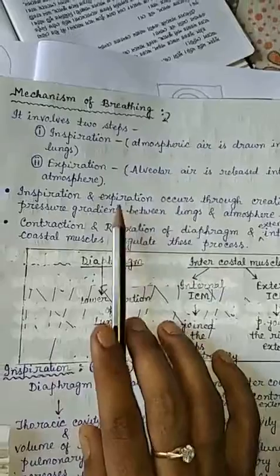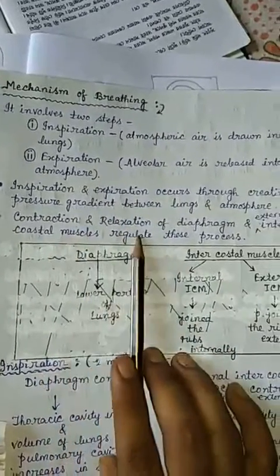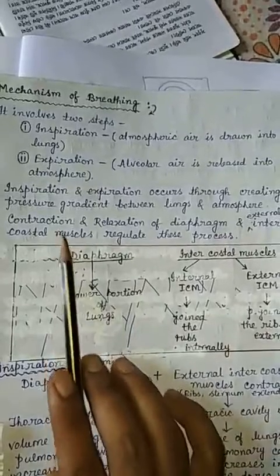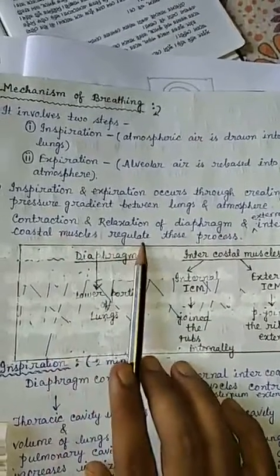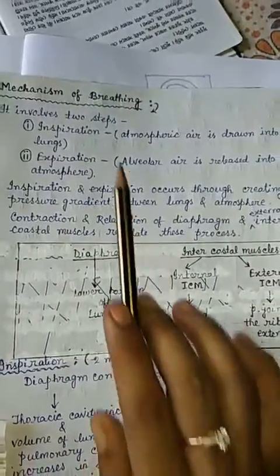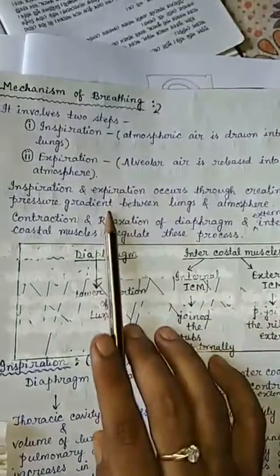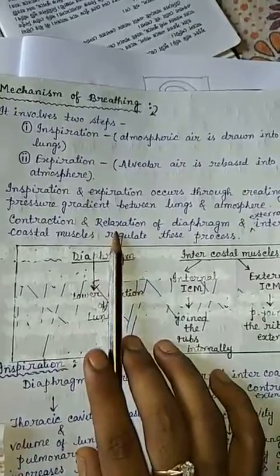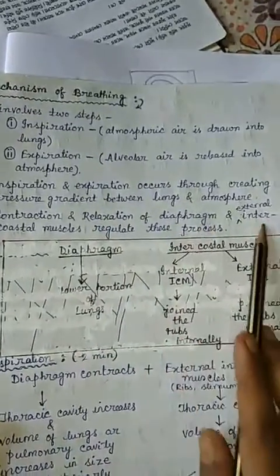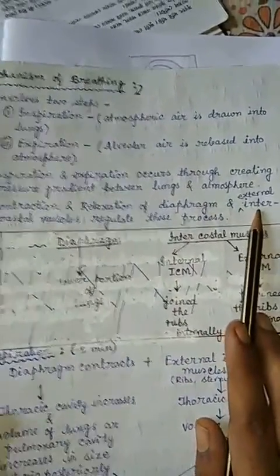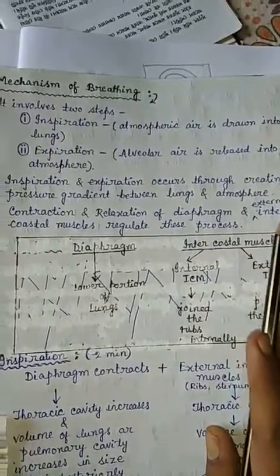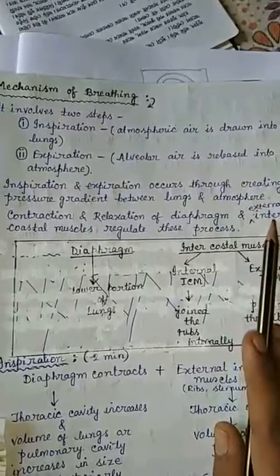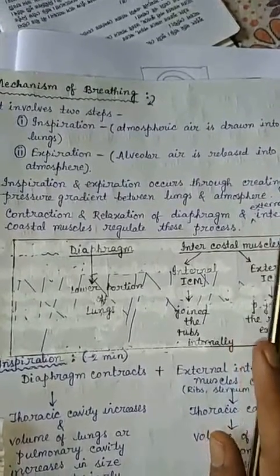And second, the contraction and relaxation of the diaphragm and external intercostal muscles regulate this process. It means that both inspiration and expiration are controlled by contraction and relaxation of two muscles: the diaphragm and the external intercostal muscles. So now we have to know what the diaphragm and external intercostal muscles are and where these muscles are located.